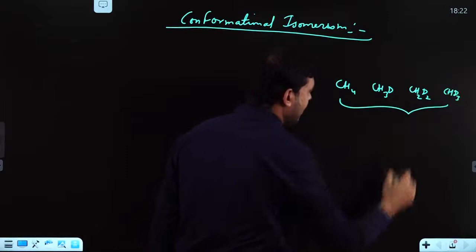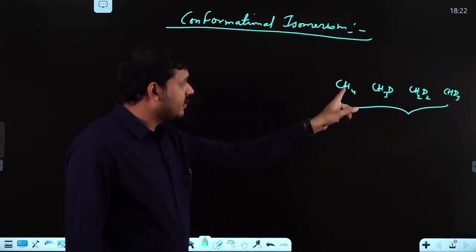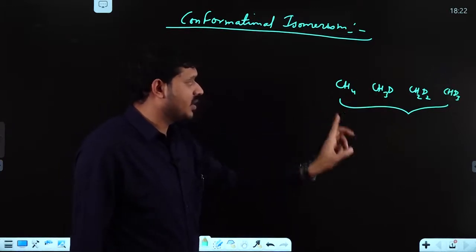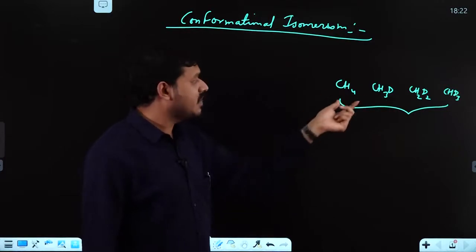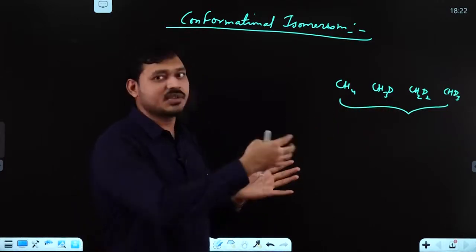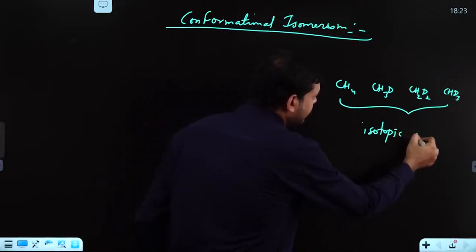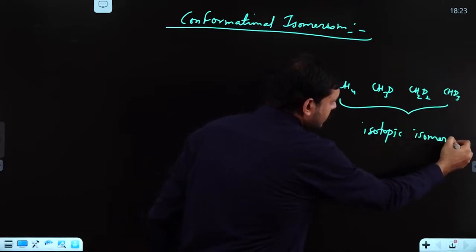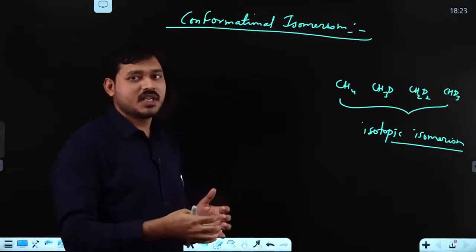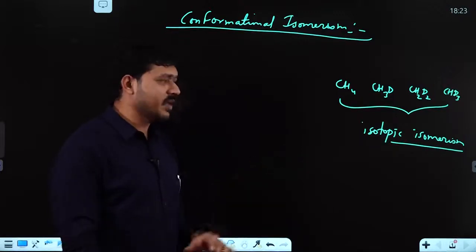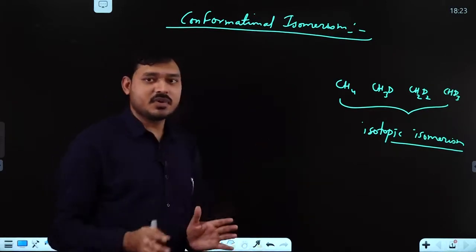In all these cases, you can understand it is 4 hydrogens in one, here it is 3 hydrogens and 1 deuterium, similarly 2 hydrogens, 2 deuteriums. So in place of hydrogen you replaced it by deuterium. It is simply a change in isotope, so this is considered isotopic isomerism. When one atom or group is replaced by its isotope, it is simply isotopic isomerism. Clear? So isotopic isomerism is not a case of true isomerism.